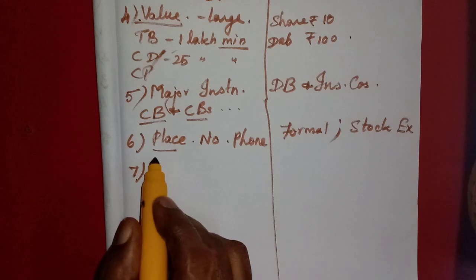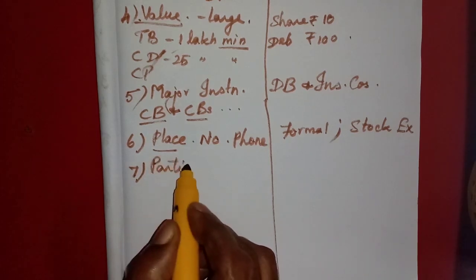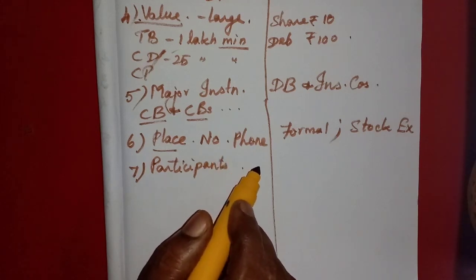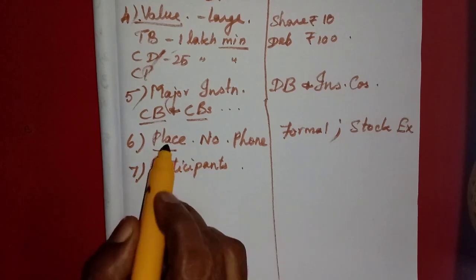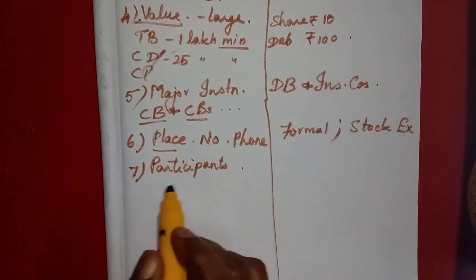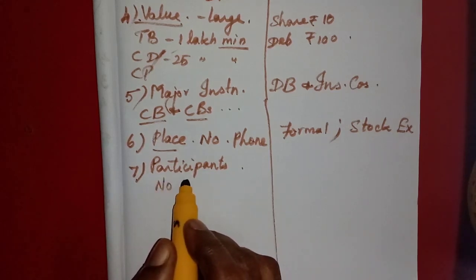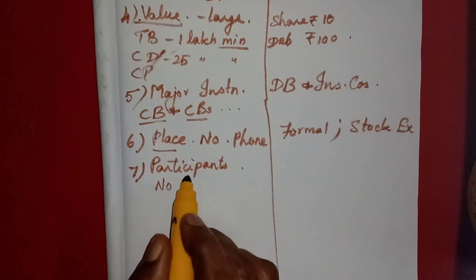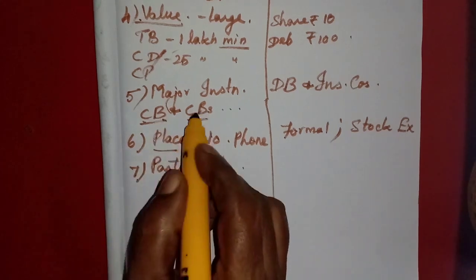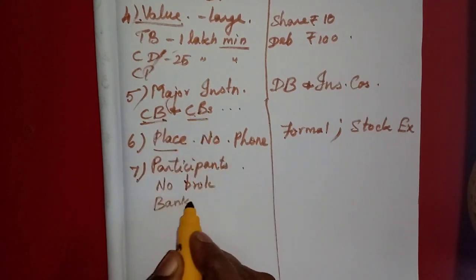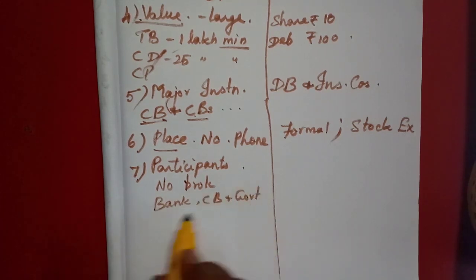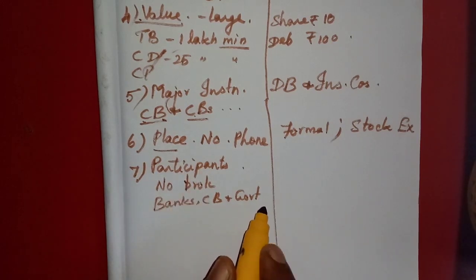Then who are the participants of these markets? In both we have studied the participants. In the money market there is no broker, nobody, only the bankers: the central bank and the commercial banks, all the banks, and the government. These three are the participants of money market.